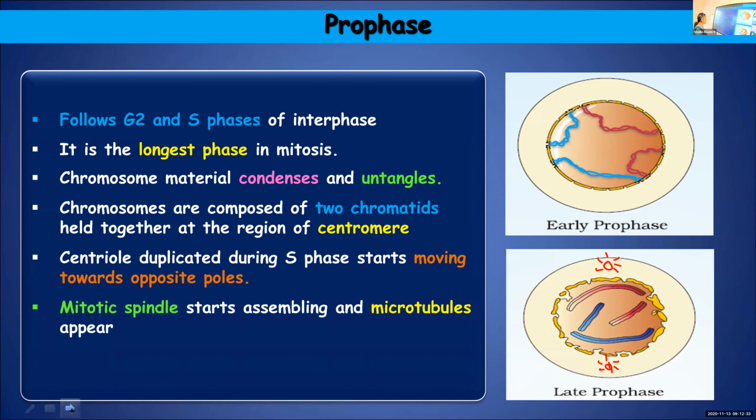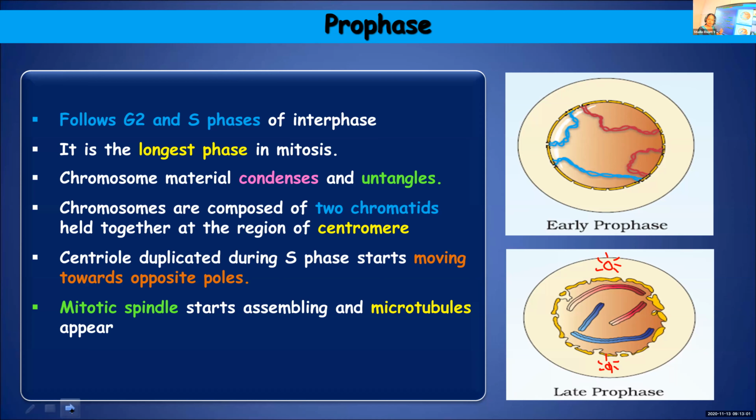Then next, the mitotic spindle starts assembling. You know what is the role of spindle fibers. From the centrioles, which have moved to the poles, some fibers will arise. You call them spindle fibers. And these spindle fibers are formed with the help of microtubules.